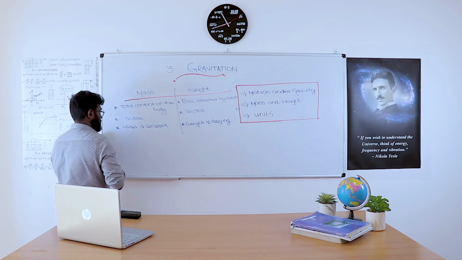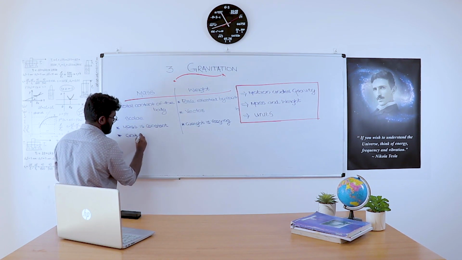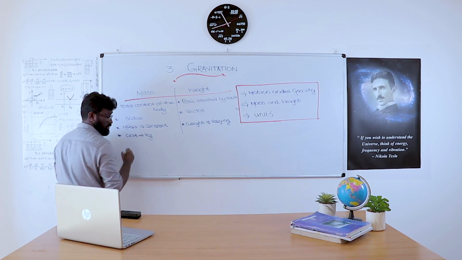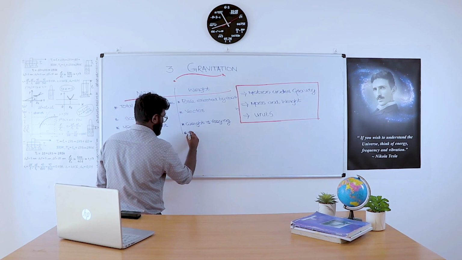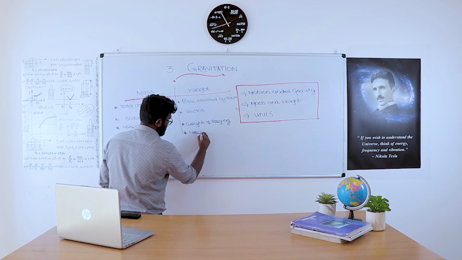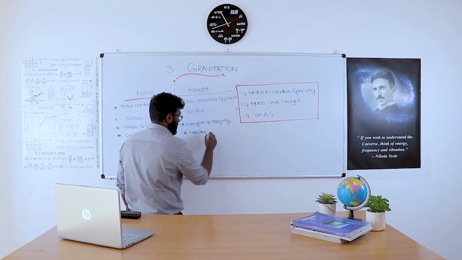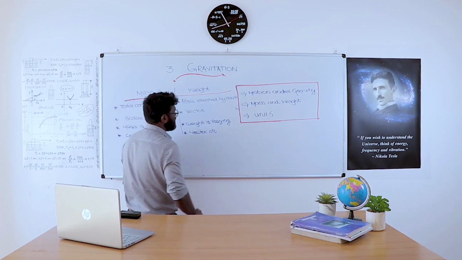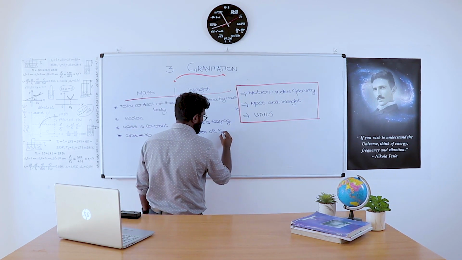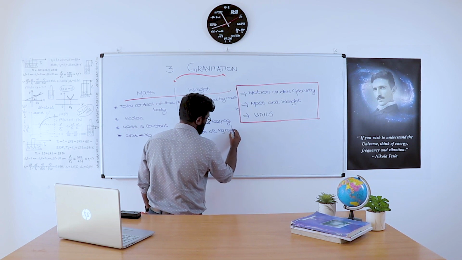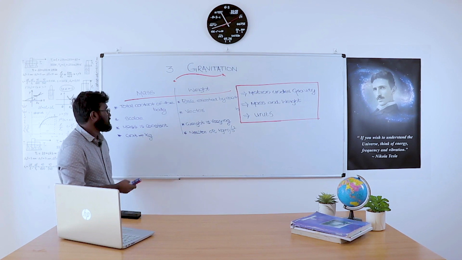And again, the unit of mass is kilogram. SI unit, internationally accepted unit. While the unit of weight is Newton, because weight is force, or otherwise there will be another unit. What is the other unit? Weight is equal to mg, that is kilogram meter per second square. So these are the differences between mass and weight.